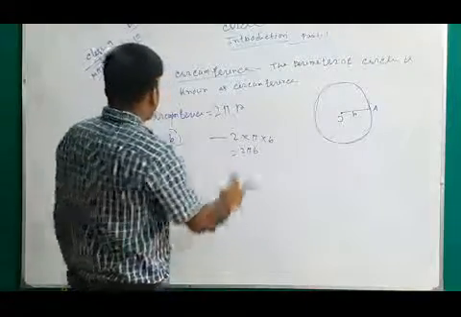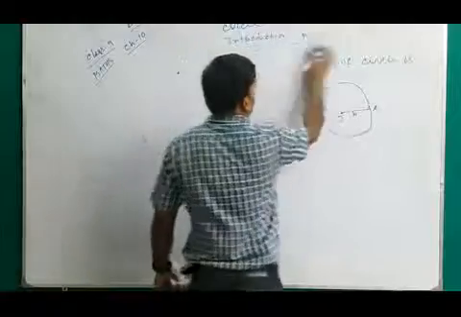Next, interior point and exterior point of the circle.